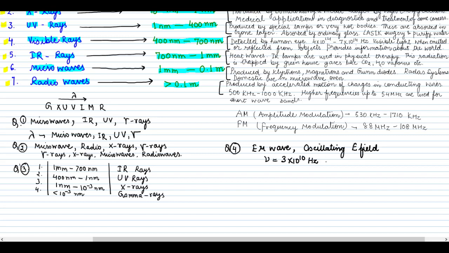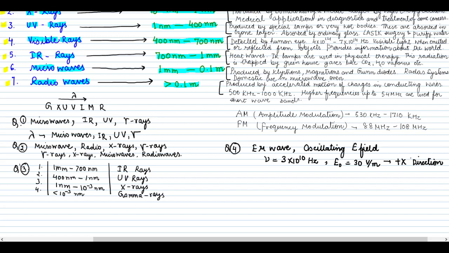And the amplitude, E naught, that is the maximum amplitude we are considering, is 30 volt per meter. And it is propagating in the positive x direction. So this is our electric field and it is in the plus x direction.